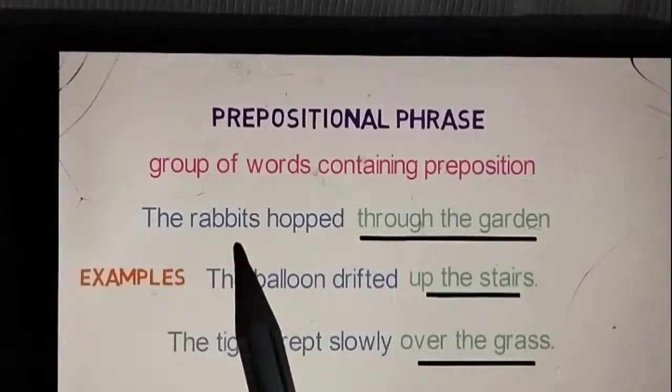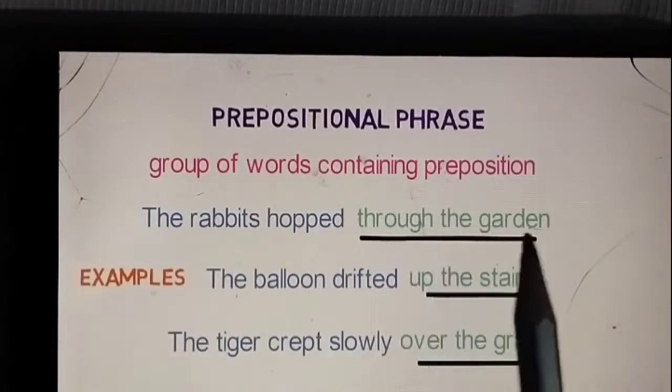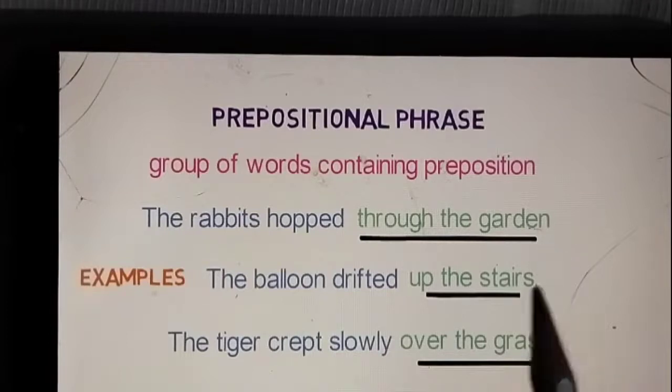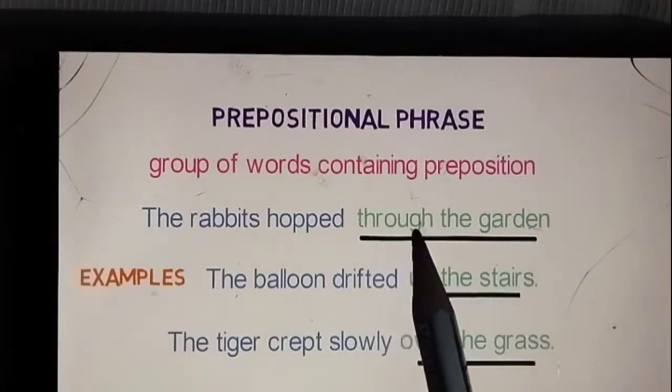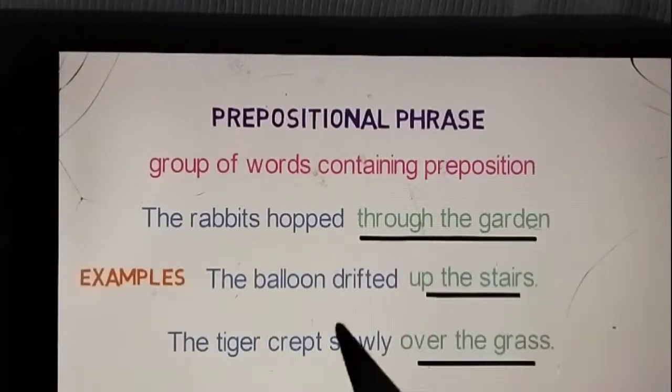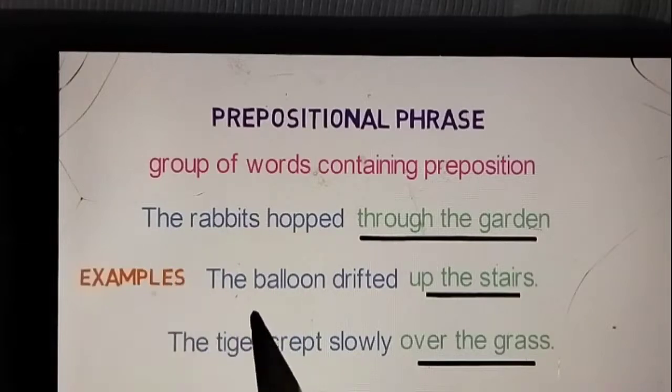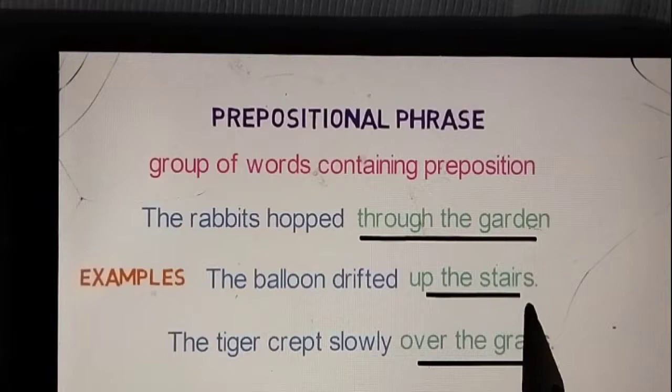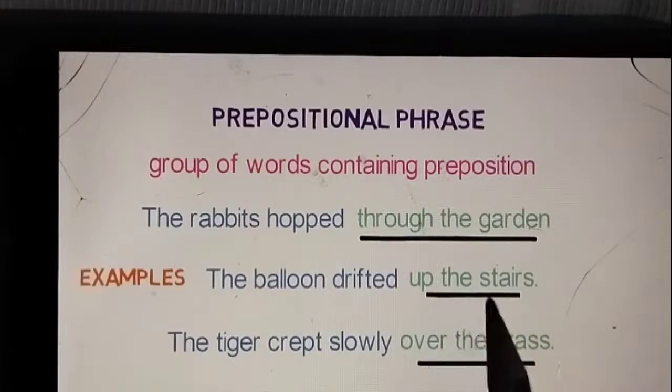The rabbits hopped through the garden. Here, through is a preposition and through the garden is a whole prepositional phrase. Let's see another one. The balloon drifted up the stairs. Here, up is the preposition and up the stairs is the whole prepositional phrase.